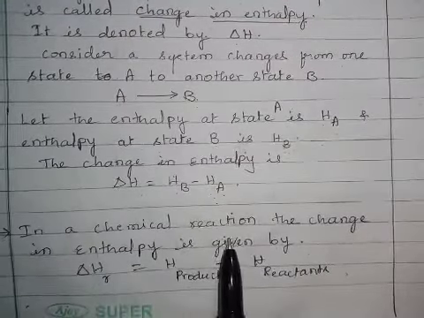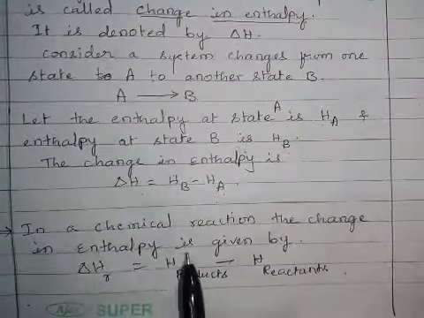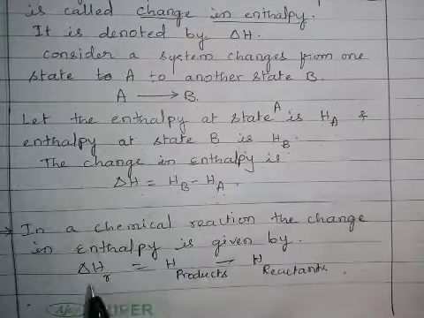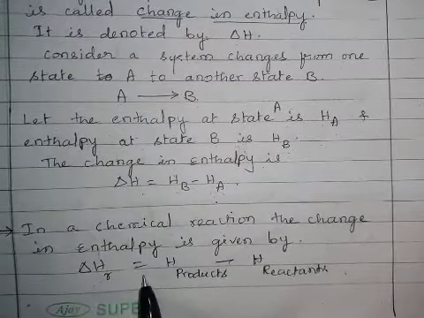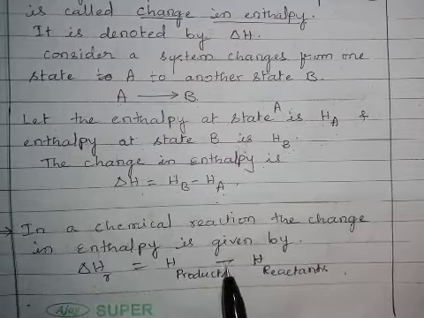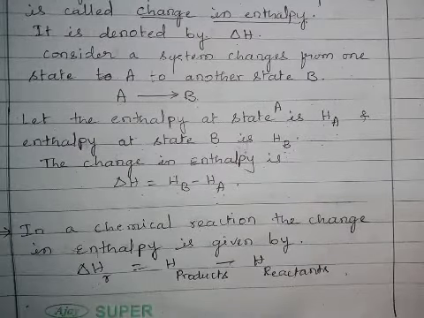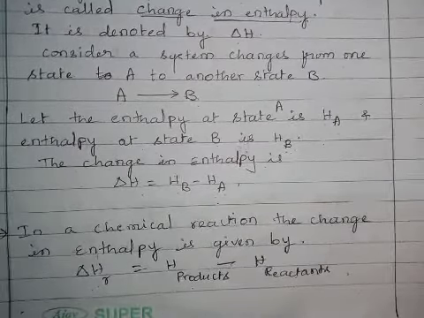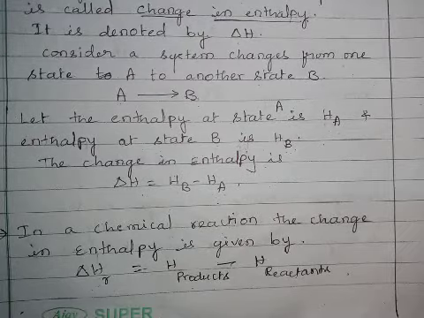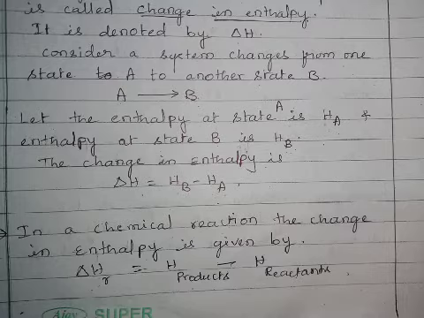In a chemical reaction, the change in enthalpy is given by delta H of reaction equals H products minus H reactants. During reactions, some reactions give out heat energy, and for some reactions we have to supply heat energy.